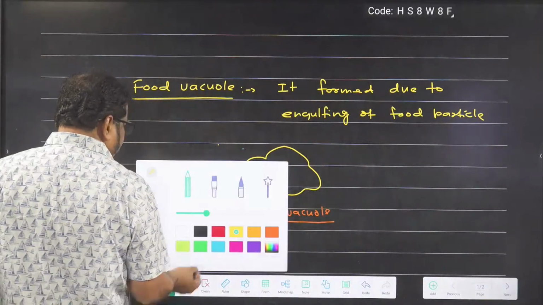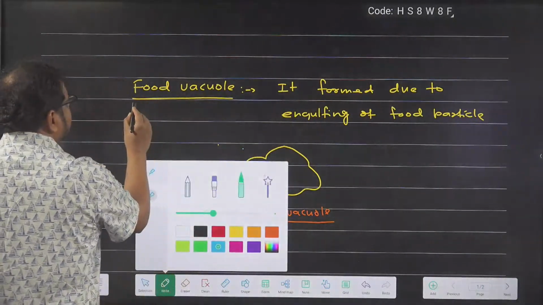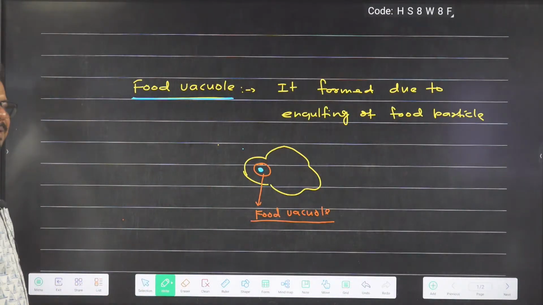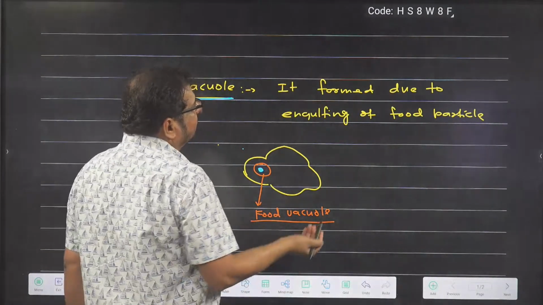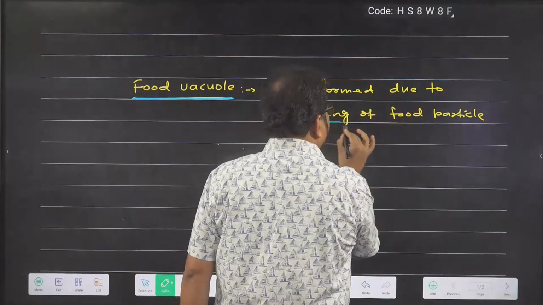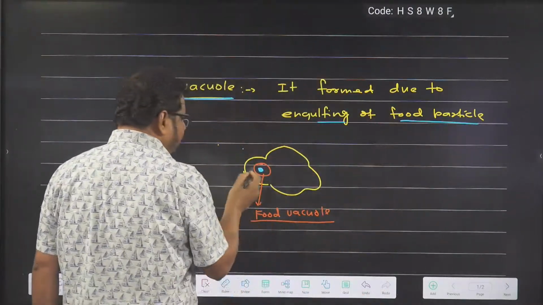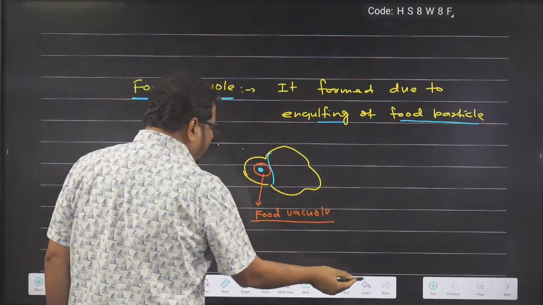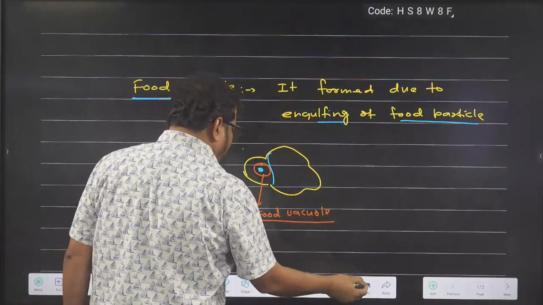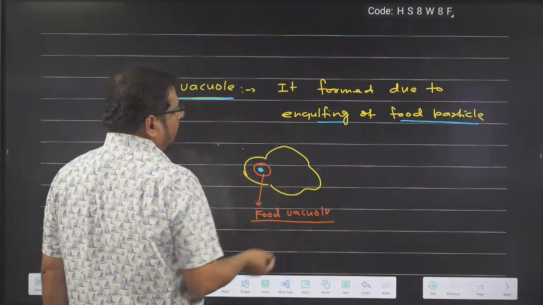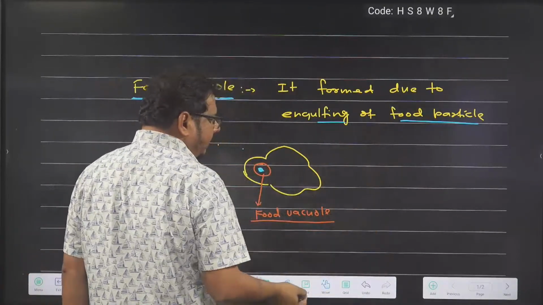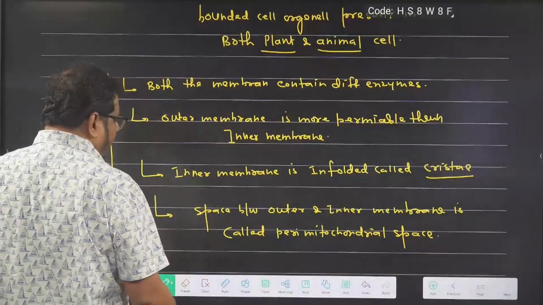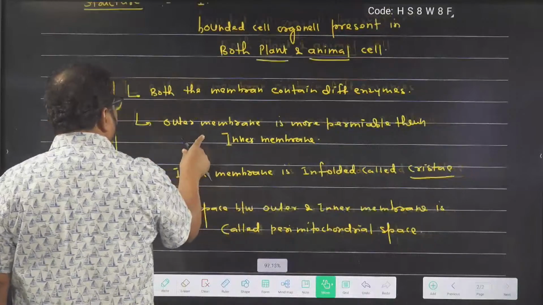So very first I told about food vacuole, that we left in the last class. You people were more hungry, so I did not finish that time. So food vacuole is formed due to engulfing of food particle. I told this is an amoeba. This is food particle. It is engulfing the food particle and making a food vacuole. Got the idea? So in food vacuole, what is present? Food is present. Contractile vacuole, I told function is osmoregulation. And large central vacuole acts as a storehouse of the cell.